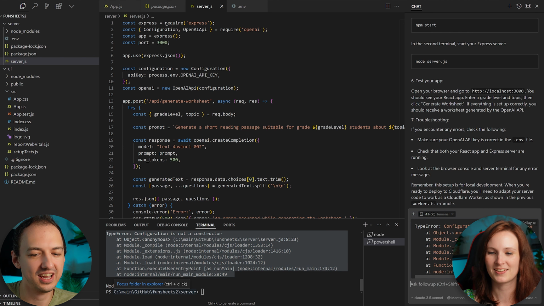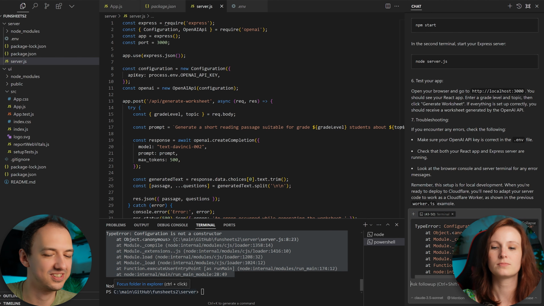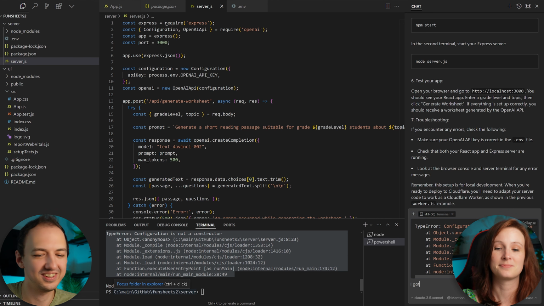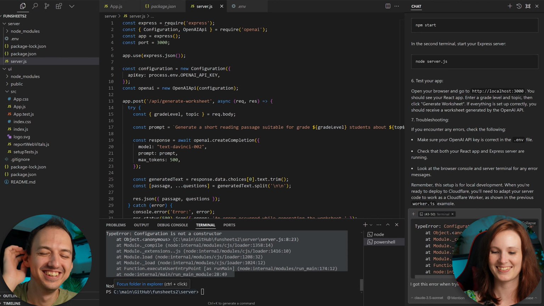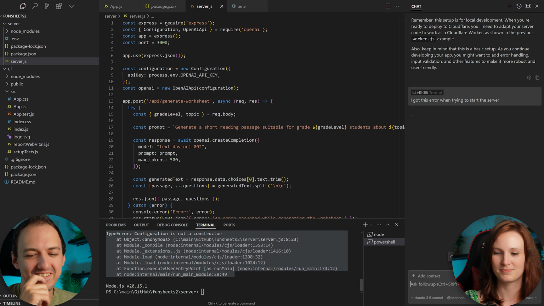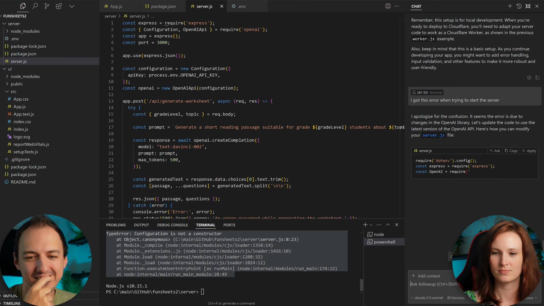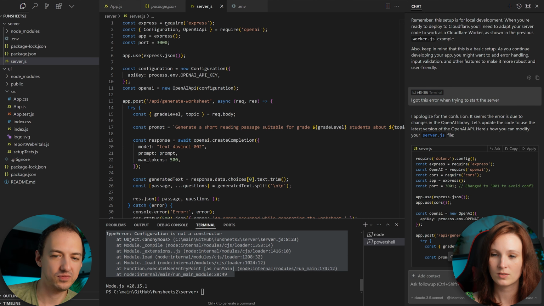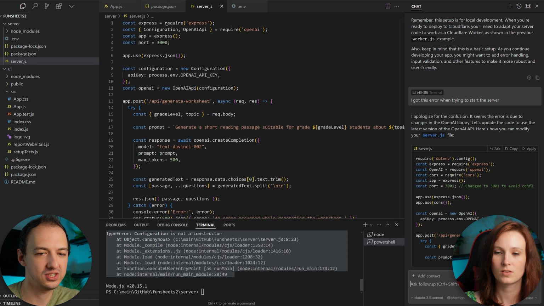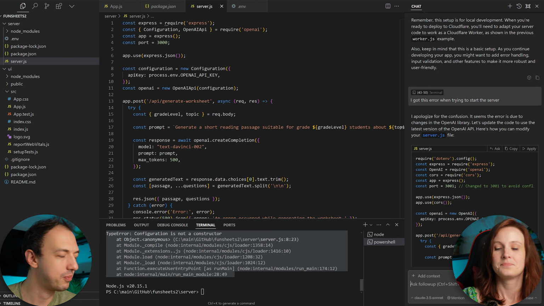That's fancy. Now you can ask, I got this error when trying to start the server. That's very helpful. When trying to start the server. Okay. Enter. Okay, look at that. It says it seems the error is due to changes in the OpenAI library,